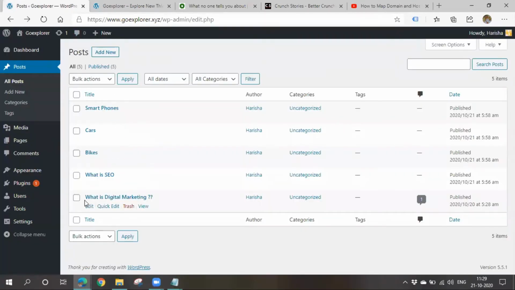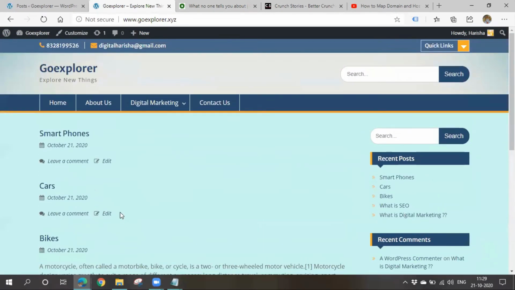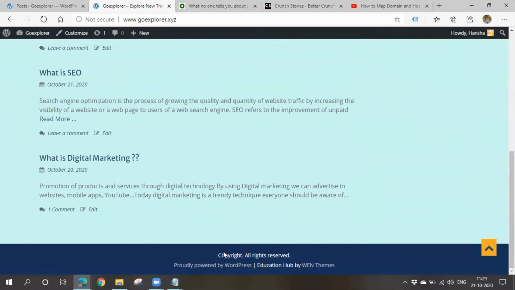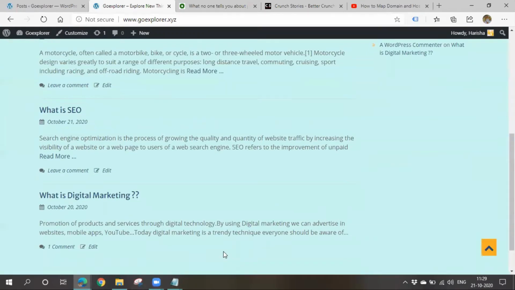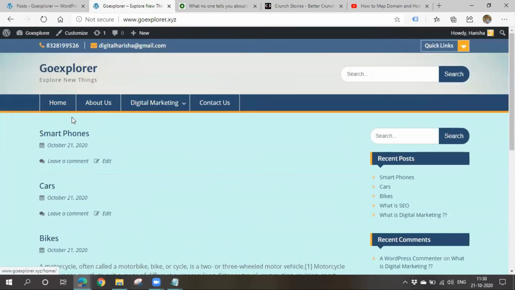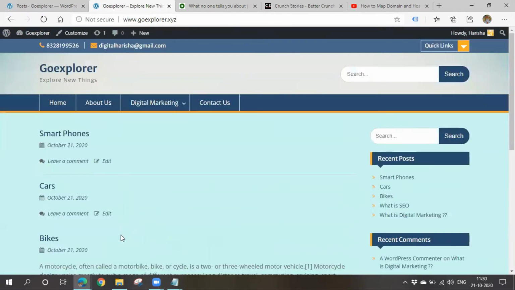See here, I created this post first, so this is the older one compared to all these, that's why it is getting displayed at the bottom. Why are they getting displayed on the home page? Because I haven't assigned them any place. I haven't said that this post should be displayed here and this post should not be displayed here. I haven't defined anything, that's why they are getting displayed on the home page.